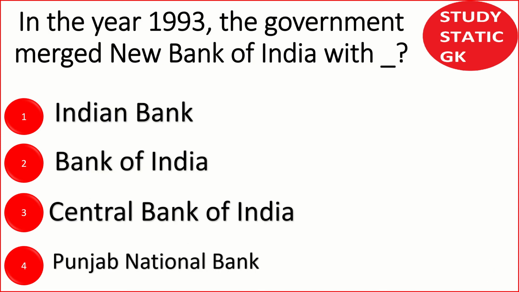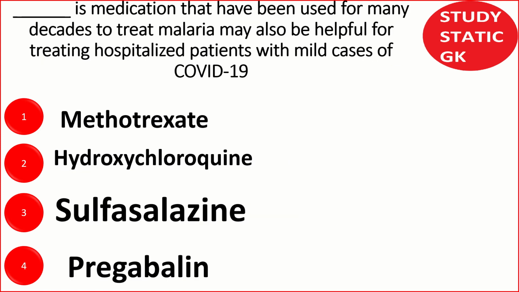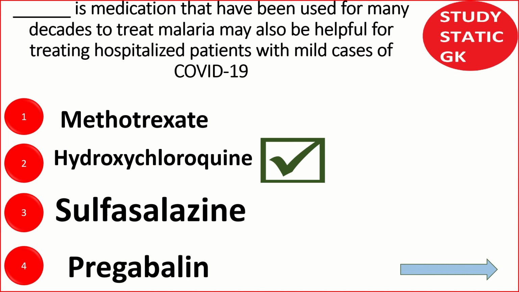Next question. In the year 1993, the government merged New Bank of India with, now you know the answer, Punjab National Bank, as I already told you. Next question. Dash is a medication that has been used for many decades to treat malaria and may also be helpful for treating hospitalized patients with mild cases of COVID-19. This is recently in the news. You know the medicine: hydroxychloroquine. It was generally used for malaria, but recently it is being found effective for the treatment of COVID-19.